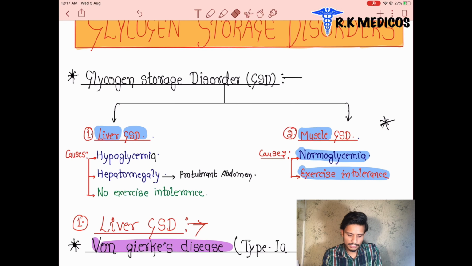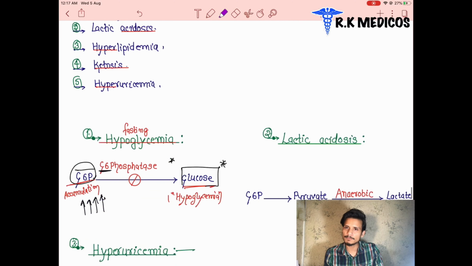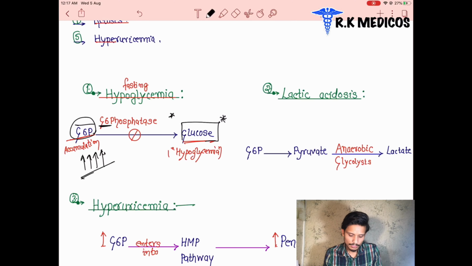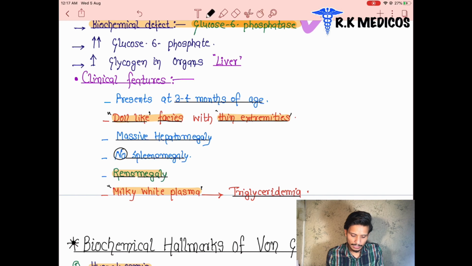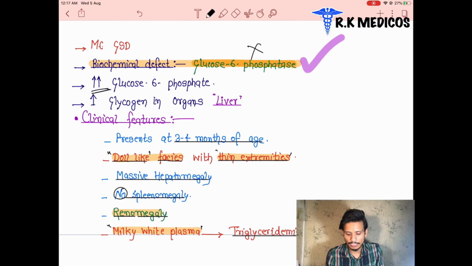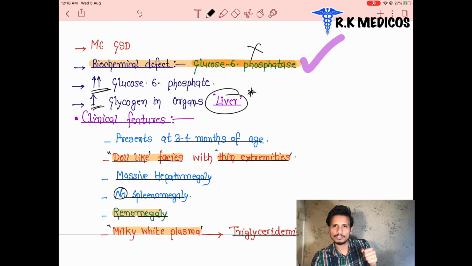So in Von Gierke disease, there is a deficiency of glucose 6-phosphatase enzyme. So what is going on here? The amount of glucose 6-phosphate increases because the enzyme is deficient. So you can see the glucose 6-phosphate amount will be increased, and glycogen increases in the organs, and the organ where it happens is the liver. So in the liver this glycogen will be increasing in amount, because the glucose 6-phosphatase enzyme is not working here.